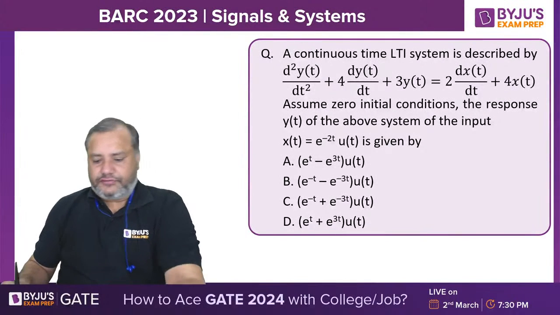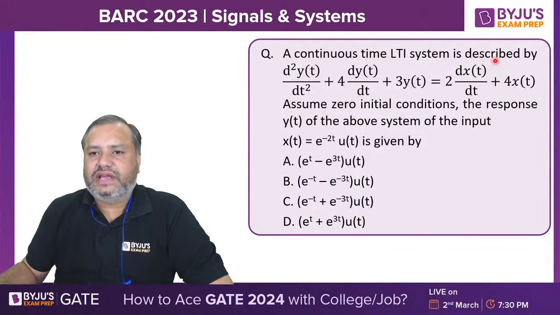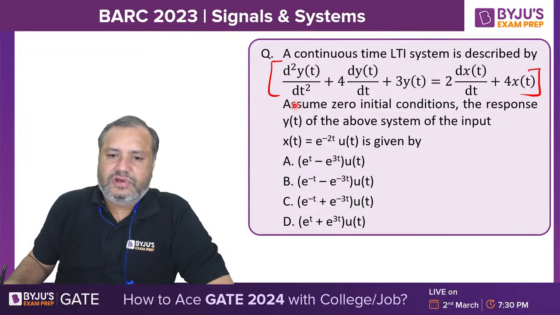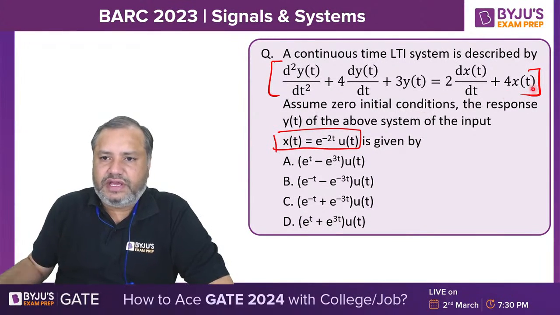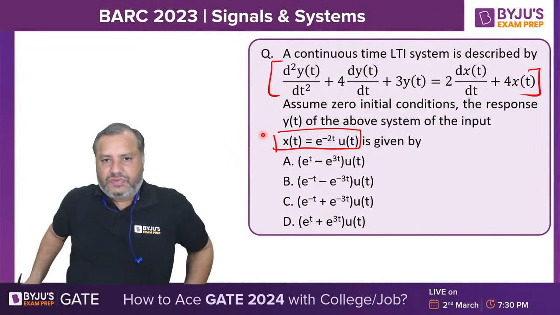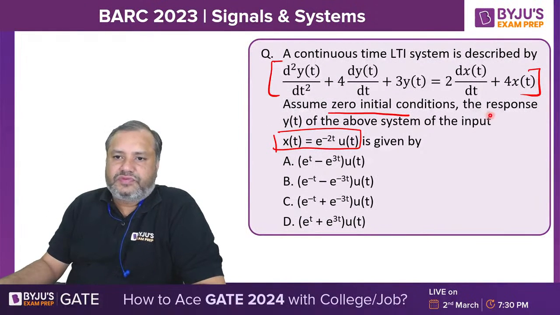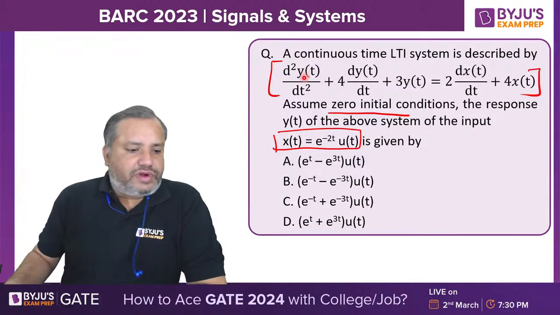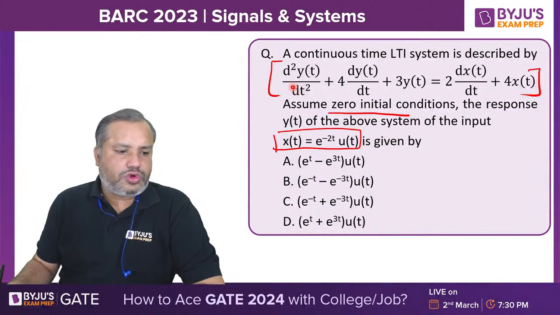Now, this is a question from Laplace Transform. A continuous time LTI system is described by this differential equation. They have given you x of t as this one. Now, please concentrate on this question. Assuming zero initial conditions, the response of the above system is given by. Very nice question. So students, everyone should concentrate.